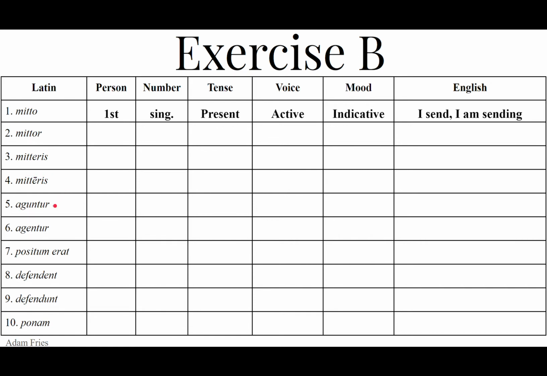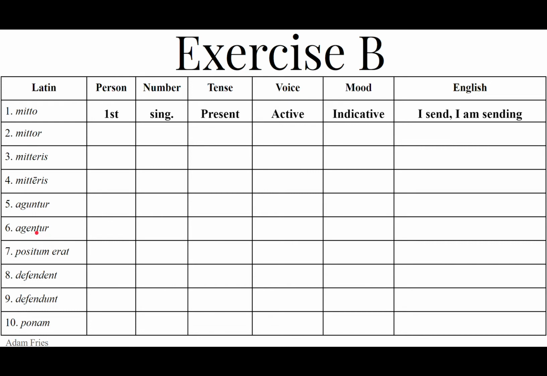Number 5, aguntur. Aguntur, that is the third person plural present passive indicative, they are being done. They are being dealt with. They are being acted. Number 6, agentur.